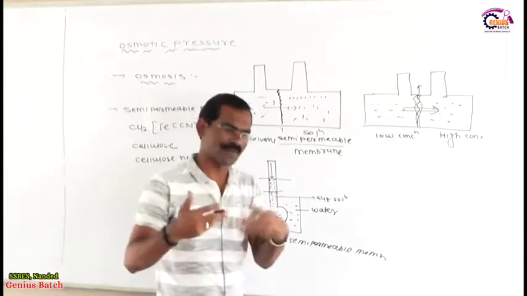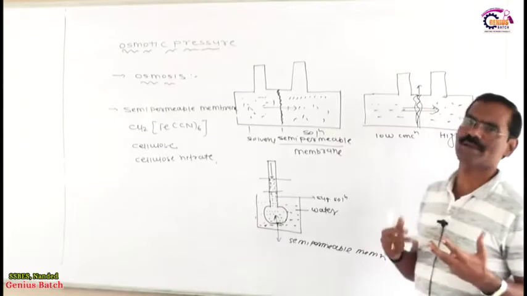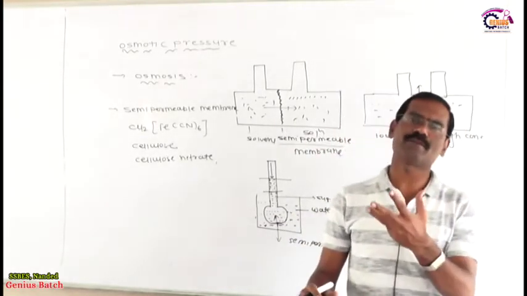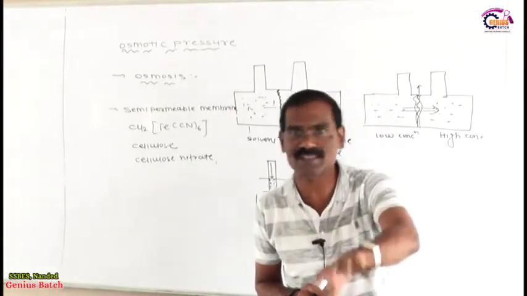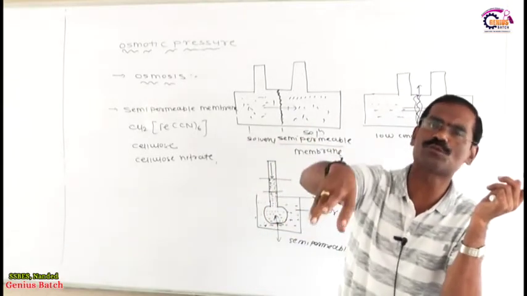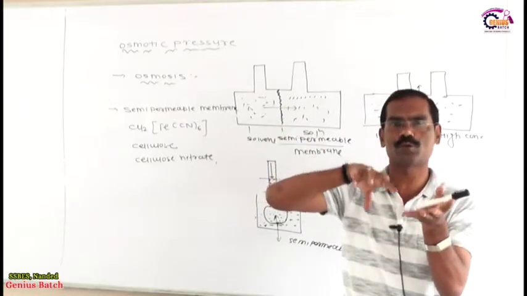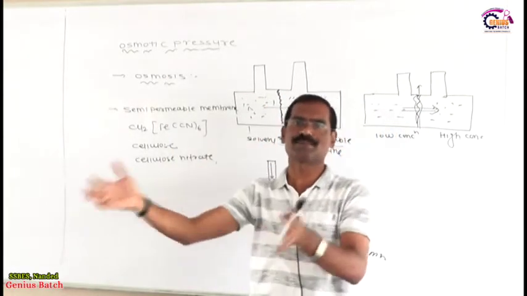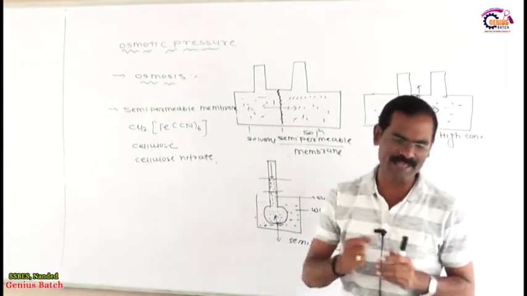Is it okay? So my dear friends, in simple terms we define the osmotic pressure this way. The osmotic pressure is nothing but the extra pressure applied to the solution to prevent the osmosis. Is it a very simple definition now? Or the pressure exerted on the solution to stop the flow of solvent to the solution, or from lower concentration to the solution of higher concentration. That is nothing but stopping the osmosis, and it is called the osmotic pressure.